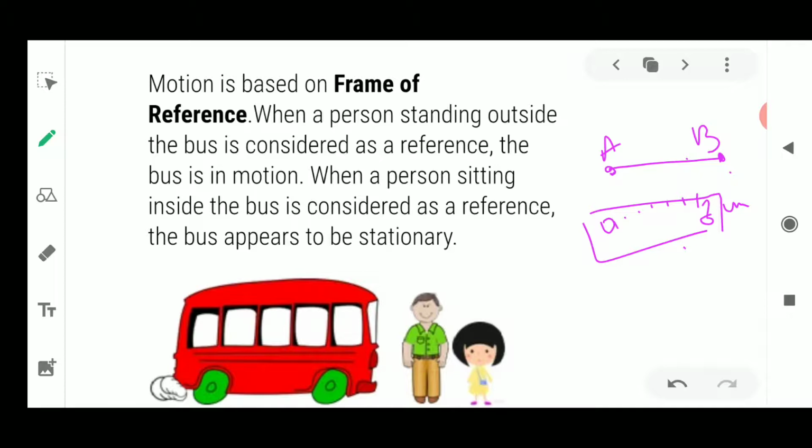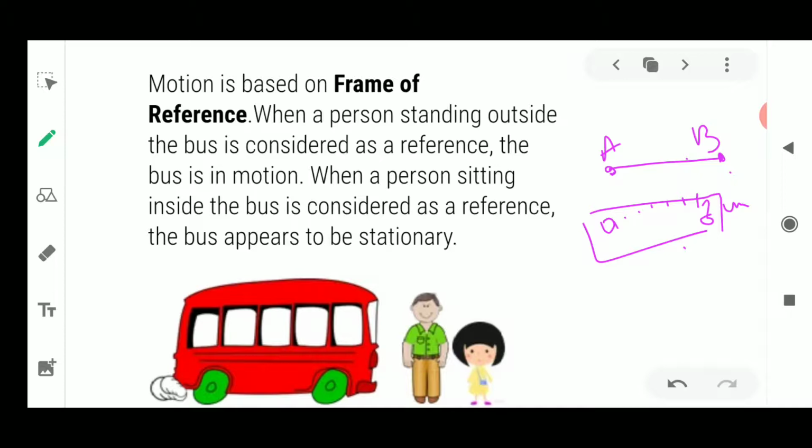How can you say? You have used one reference. So whenever the object is moving, we give the answer in the form of reference. Okay, and what is that reference? Reference could be your time, reference could be an object when it is moving, or the things which are coming on the way. Those things could be in reference. When a person is standing outside the bus, that person is considered as reference, and the bus is in motion. When the person is sitting inside the bus, the person is considered as reference and the bus appears to be stationary.